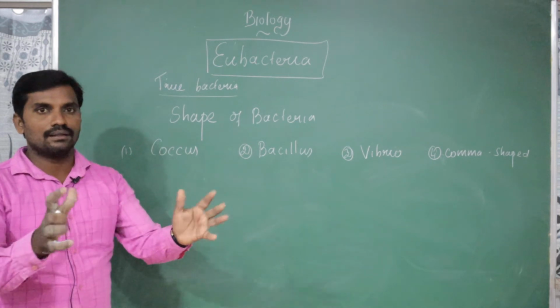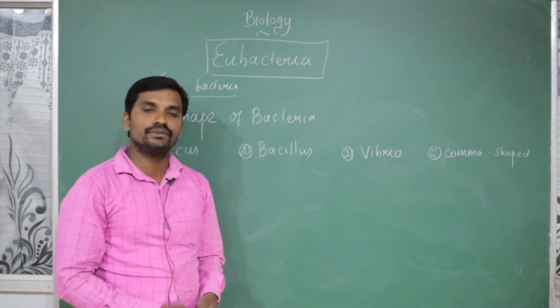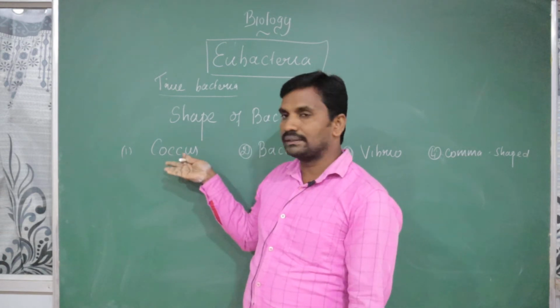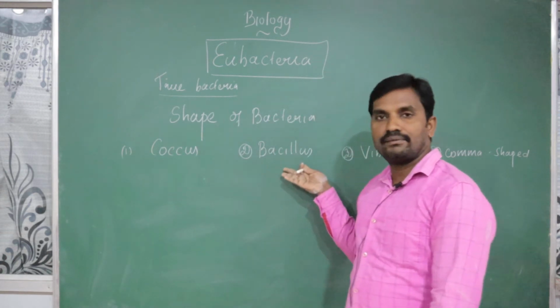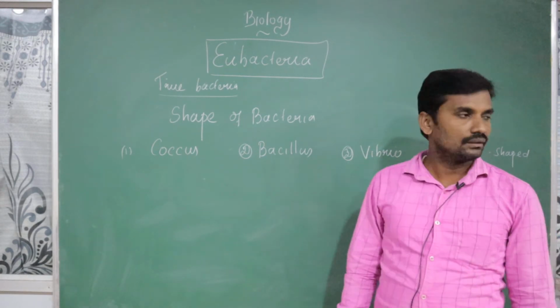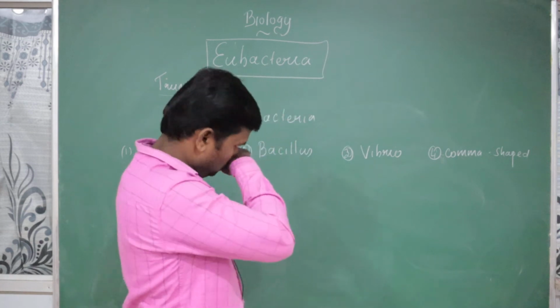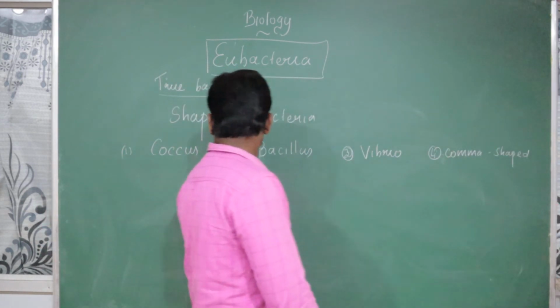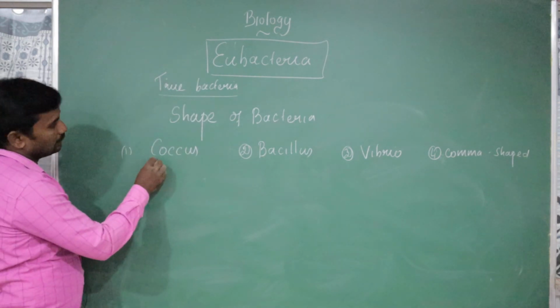Now bacteria can be divided into four types. When I observe a bacterial sample under the microscope, the bacteria may be present in the form of coccus, otherwise in the form of bacillus, or in the form of vibrio, otherwise called comma shaped. The first one, let's think about the coccus.